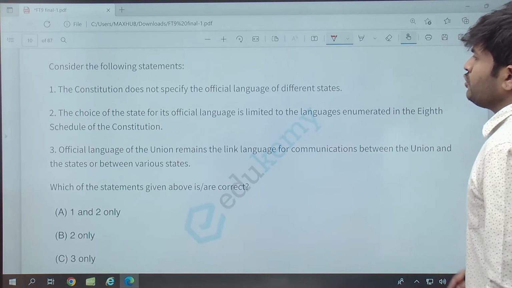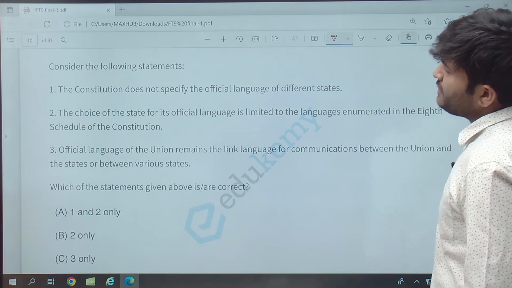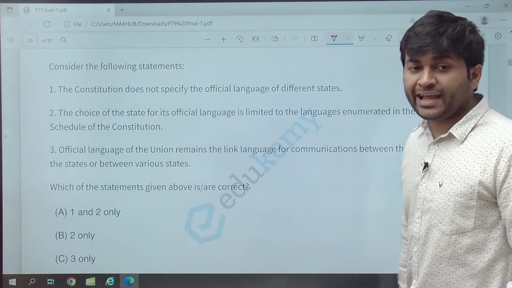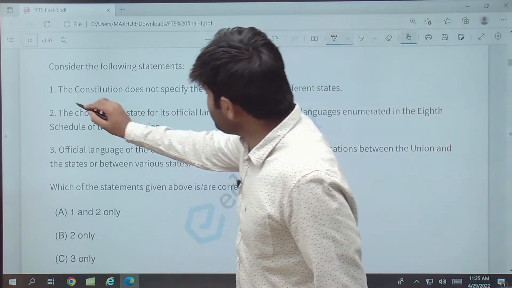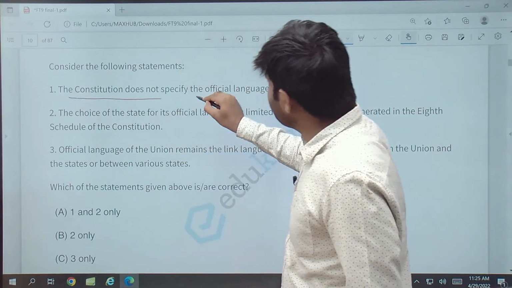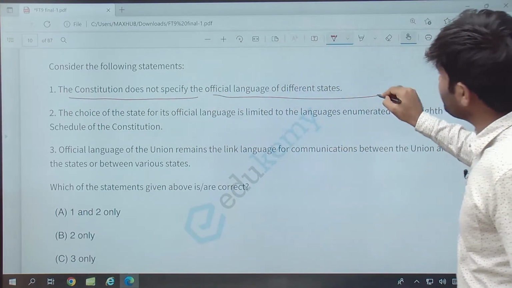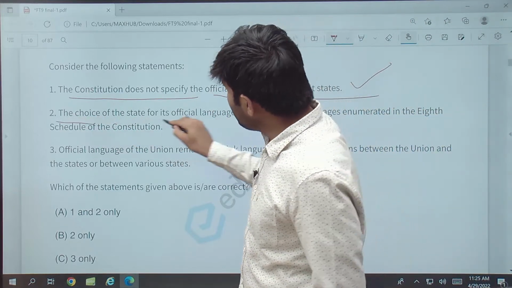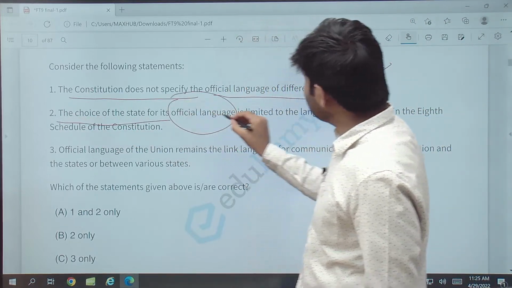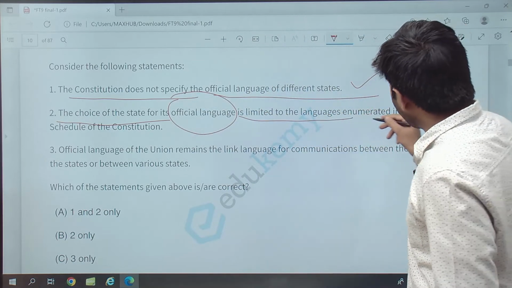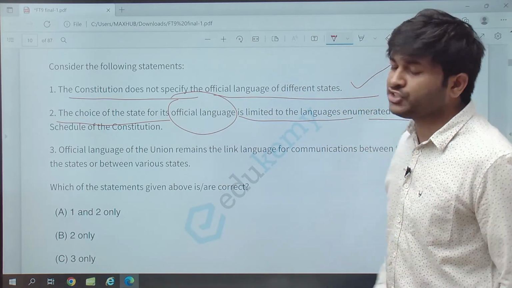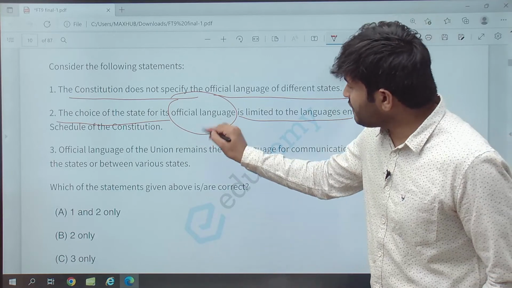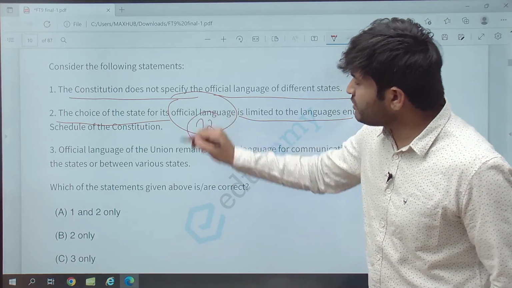Consider the following statements with respect to the official language of the states. The Constitution does not specify the official language of the different states. Yes, it does not specify. The choice of the state for its official language is limited to the languages enumerated in the 8th Schedule. The 8th Schedule has 22 languages. Can it be only from the 22 languages?